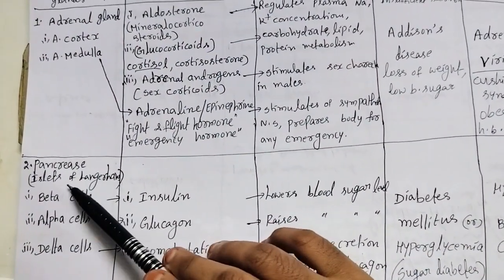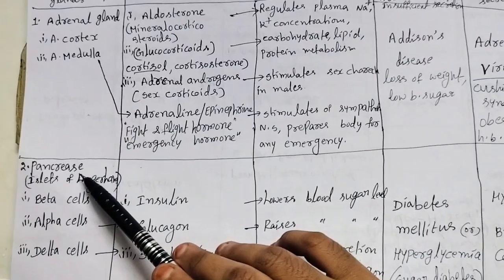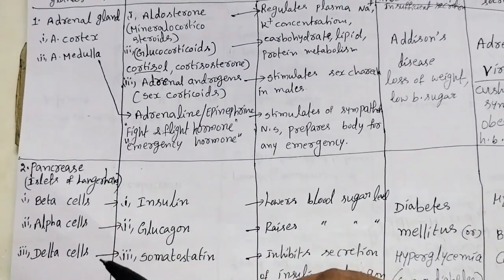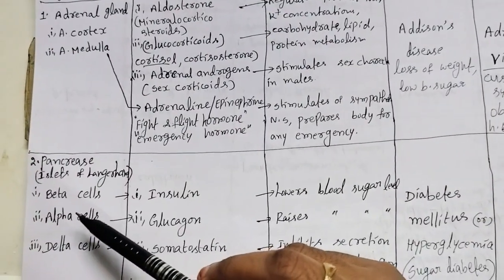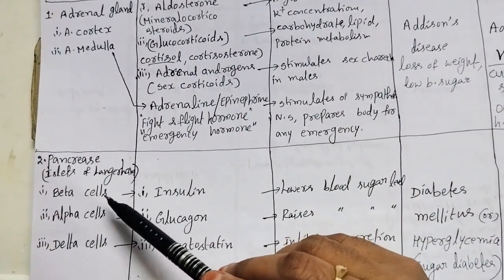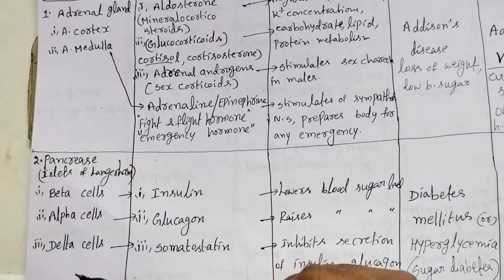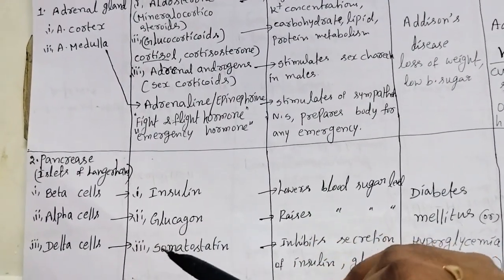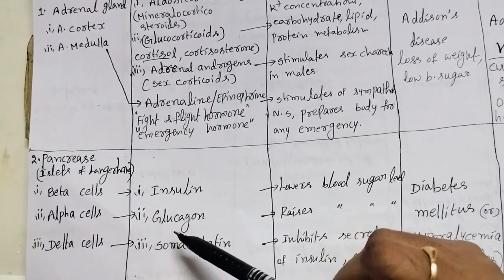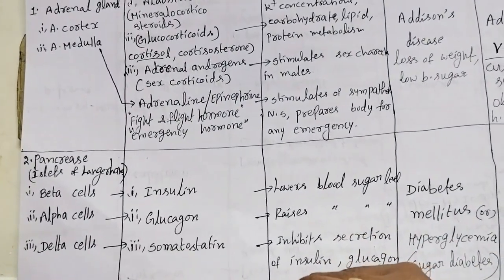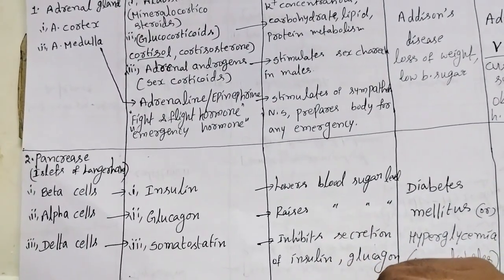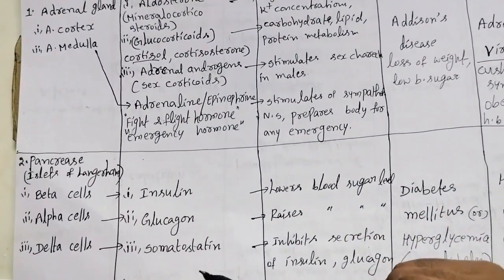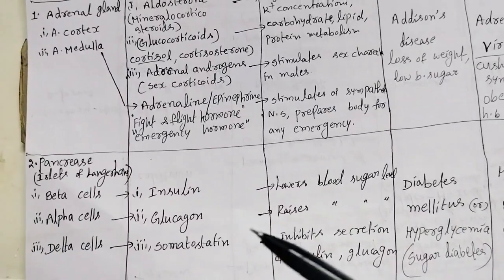Next one, pancreas. In the pancreas, the part that secretes hormones is called the islets of Langerhans. There are mainly three types of cells: beta cells, alpha cells and delta cells. Beta cells secrete insulin, alpha cells secrete glucagon, delta cells secrete somatostatin.